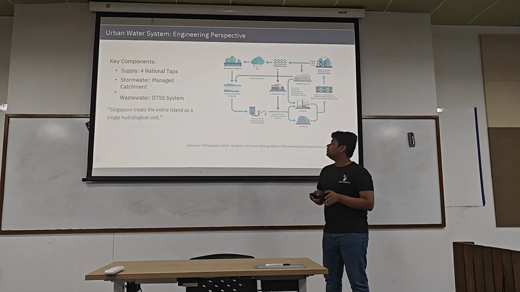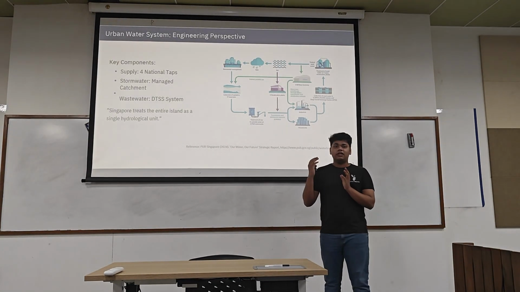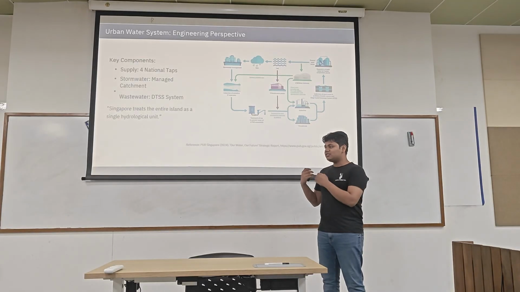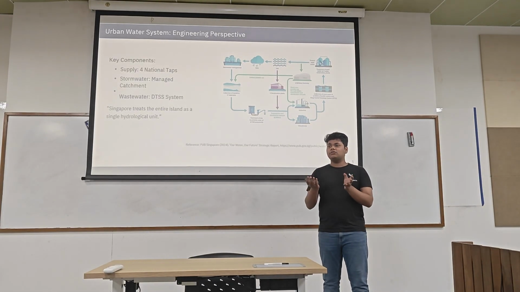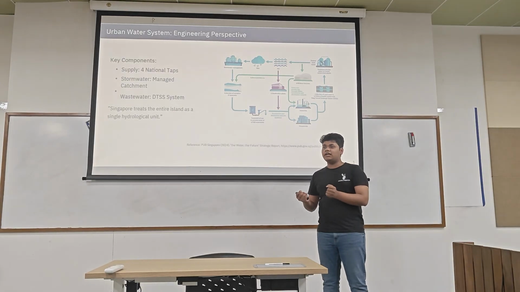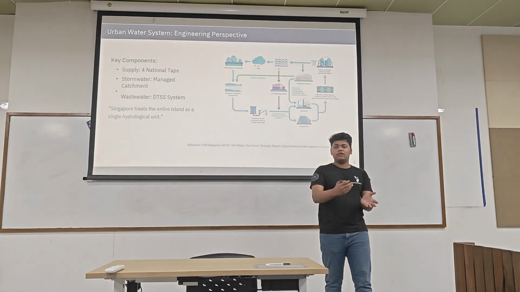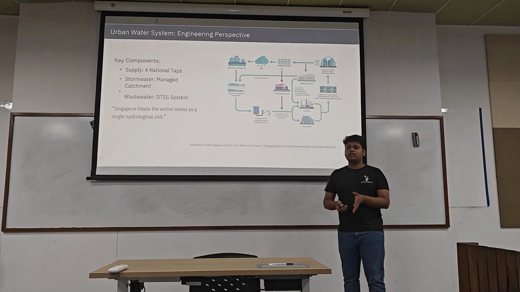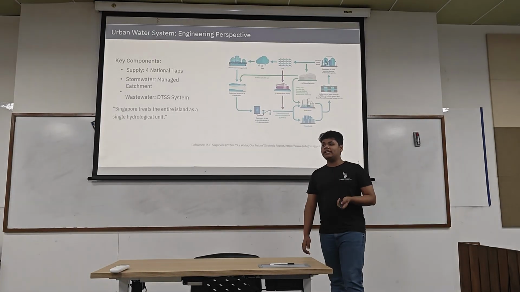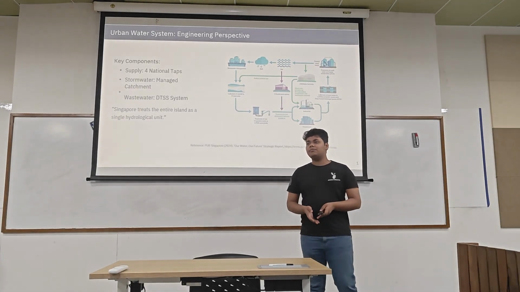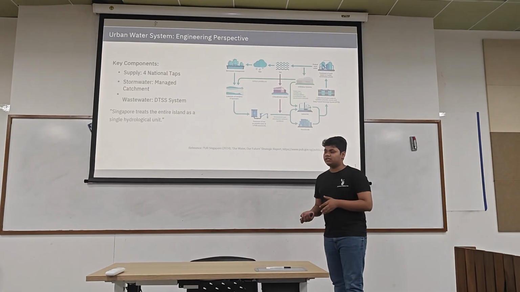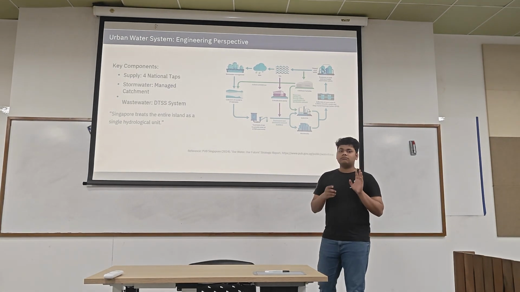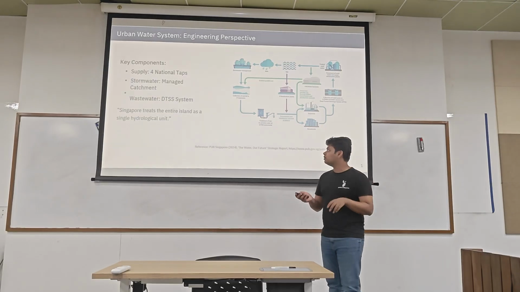One other key component is how they manage the rainwater. They consider the whole island of Singapore as one catchment, designed in a certain way so that all the rainwater gets collected in certain reservoirs. That's the storm water. For wastewater, they use the DTSS, the deep tunnel sewage system, which connects all of Singapore's wastewater to a single sewage treatment plant.